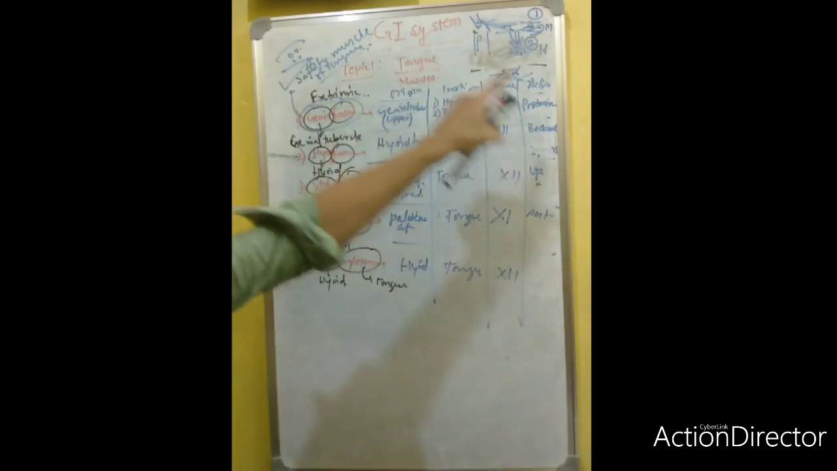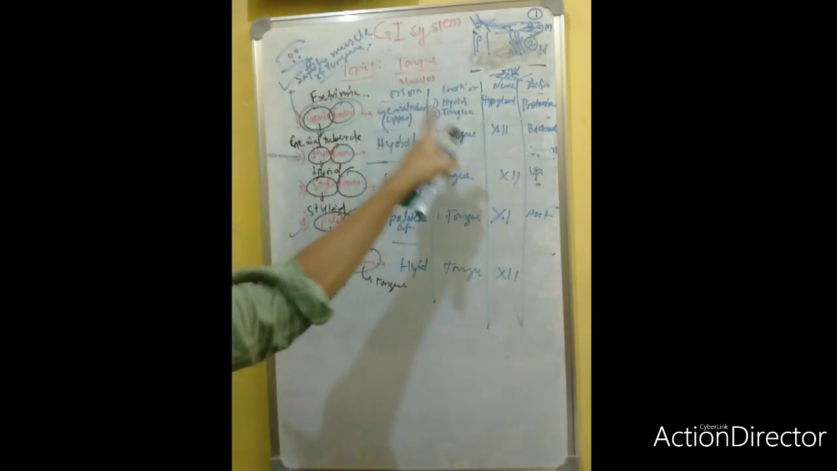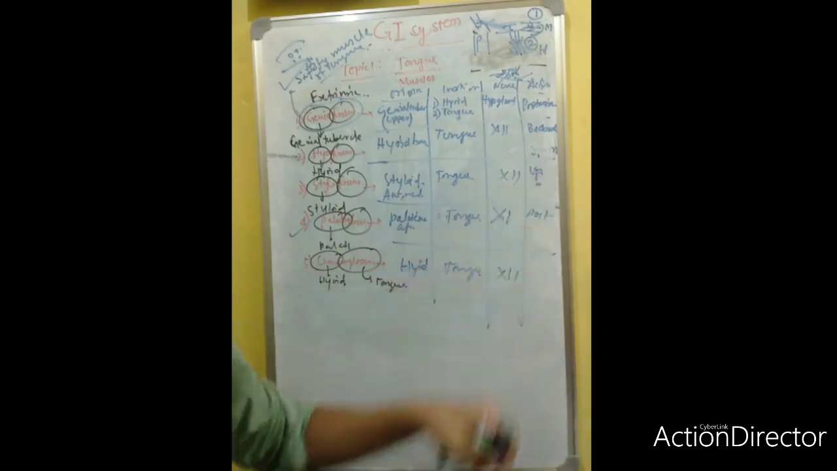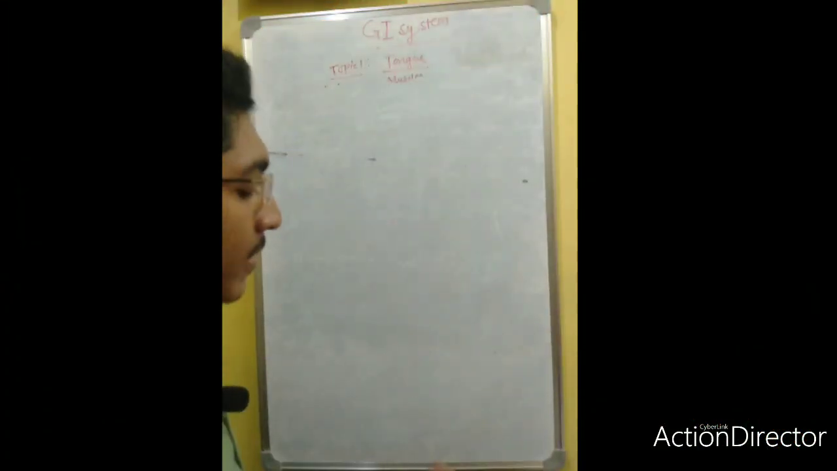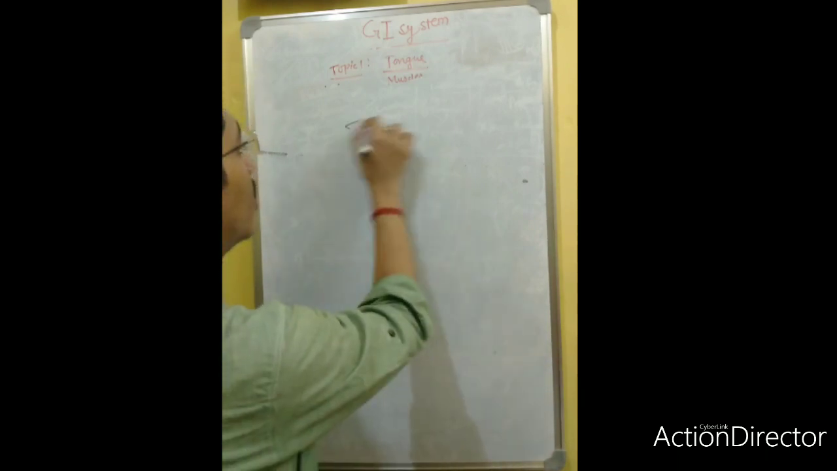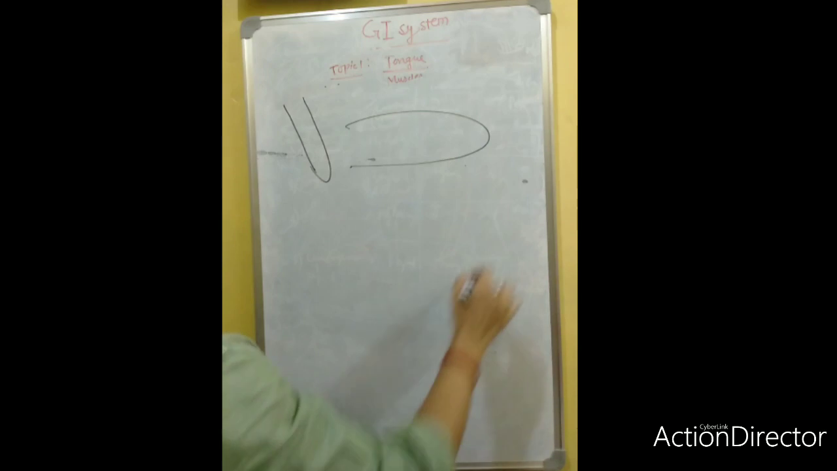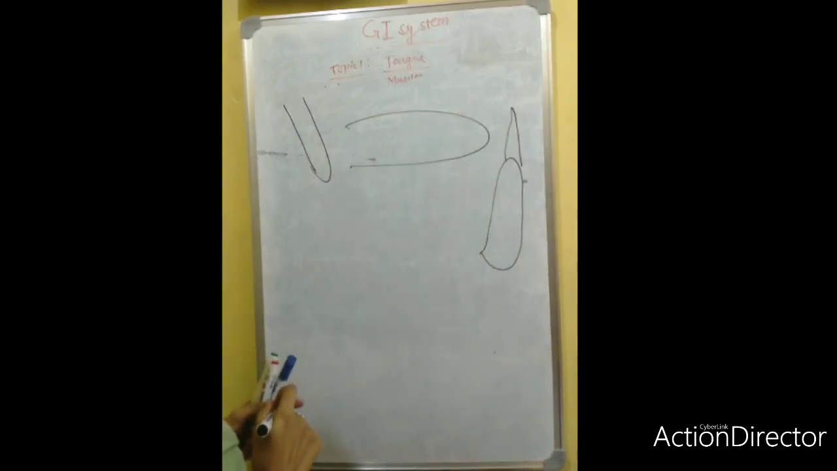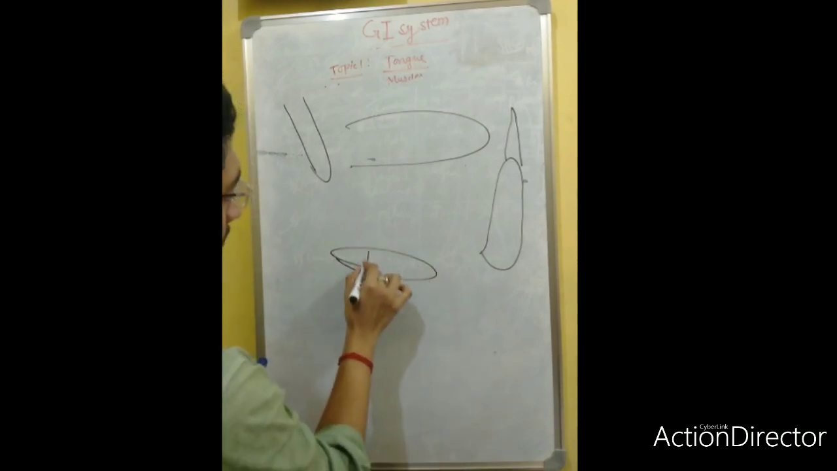Okay, you must draw this chart. For every muscle, these 4 points: origin, insertion, nerve, and action. How will you draw the diagram? Suppose this is your tongue, styloid process, and this is the genial tubercle, this is the teeth. And this is your hyoid bone.